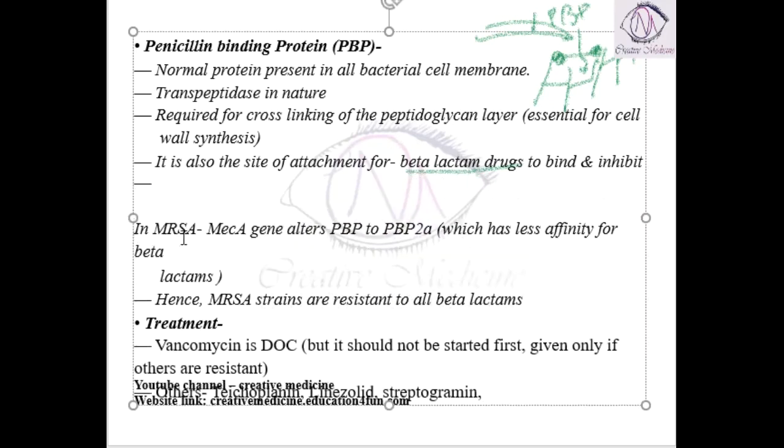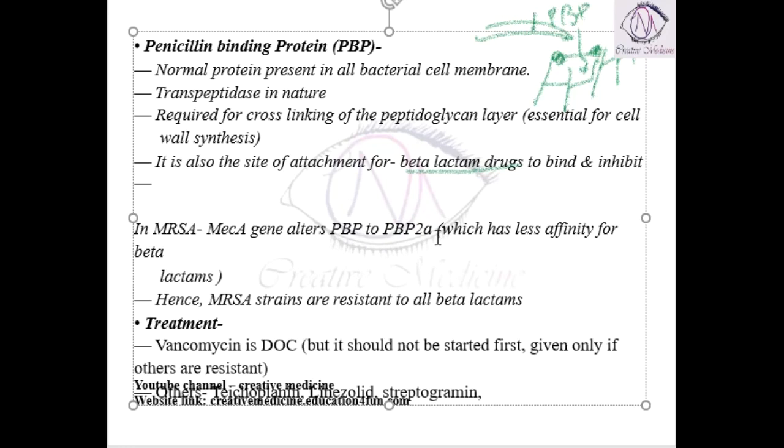But the second issue is there is MRSA. In MRSA, methicillin resistant Staphylococcus aureus, a gene mutation is seen, the MEC-A gene. This MEC-A gene will result in alteration, changing the penicillin binding protein to penicillin binding protein 2A.